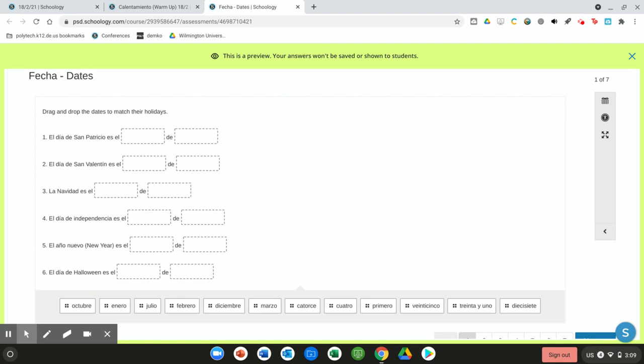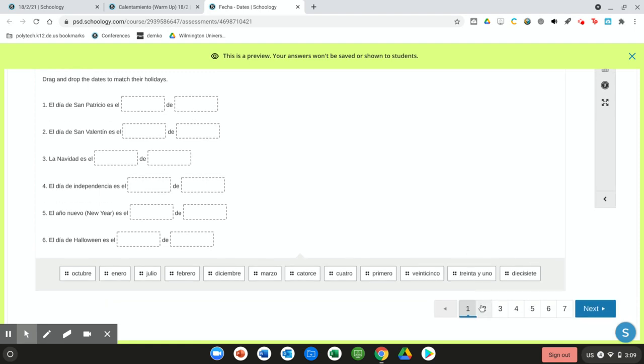Remember when you say your date, for example, today's date is February 18th. In Spanish, we would say the 18th of February. So your number comes first and then your month. So you're going to fill those out.